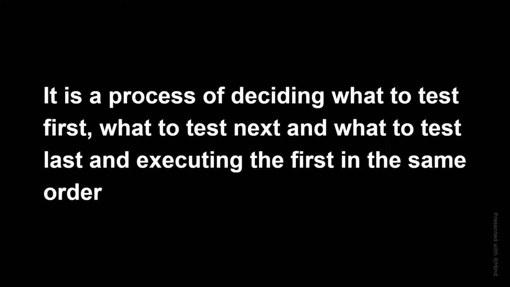If I test the first functionality, then I execute it; if I test the next, I execute the next; if I test the last, I execute the last. That is called priority based testing.